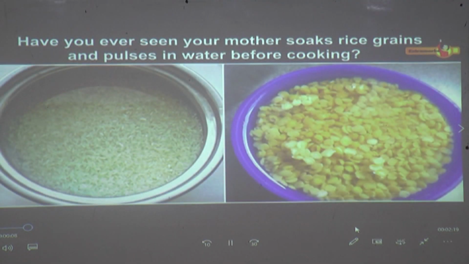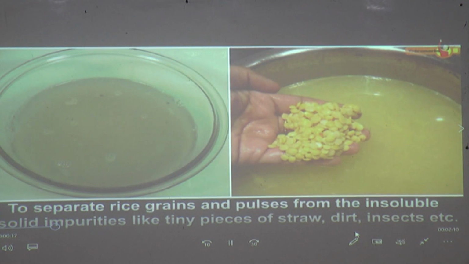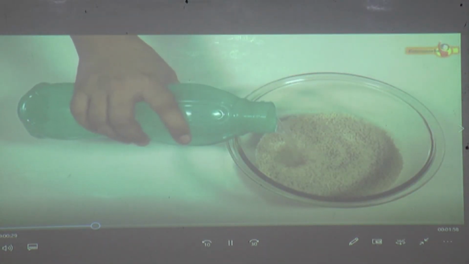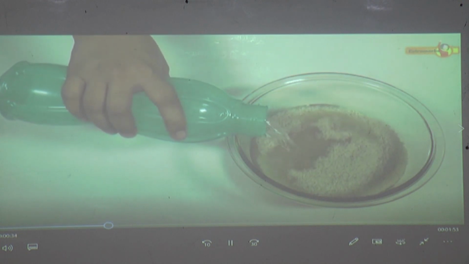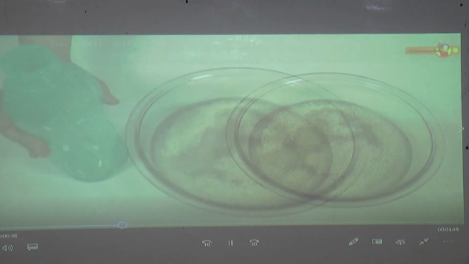Have you ever seen your mother soak rice grains and pulses in water before cooking? She does this to separate rice grains and pulses from the insoluble solid impurities like tiny pieces of straw, dirt, insects, etc. When you add water to the rice grains, the impurities like dust and soil particles go into the water, which becomes a little dirty.